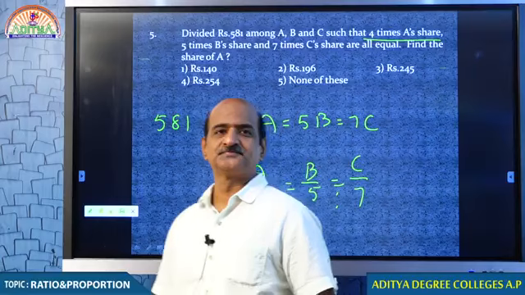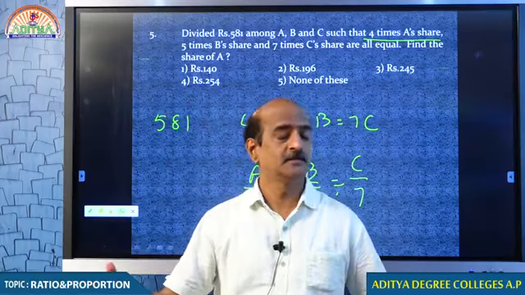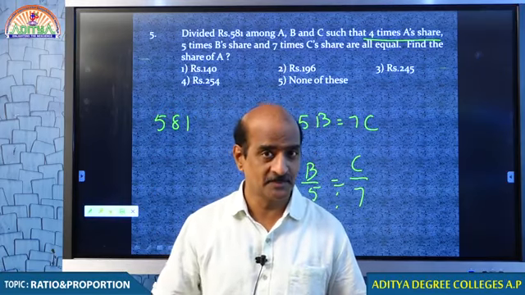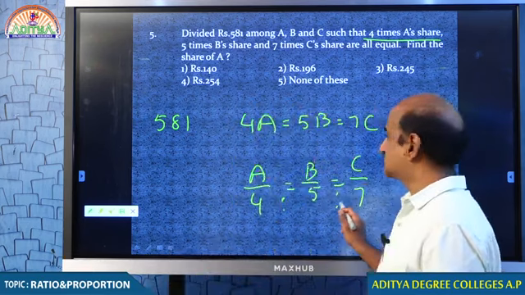Am I clear to you? If it is A by 4, B by 5, C by 7, then the amount may be distributed in the ratio 4:5:7.